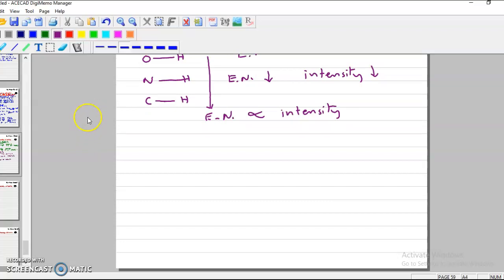The next factor is the number of similar bonds responsible for absorption.